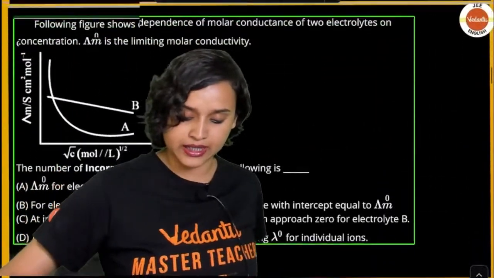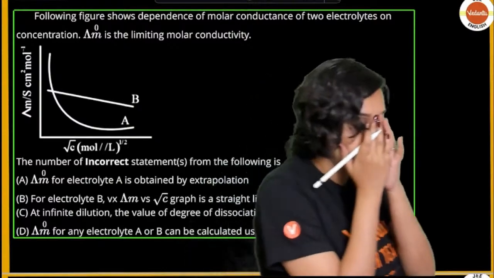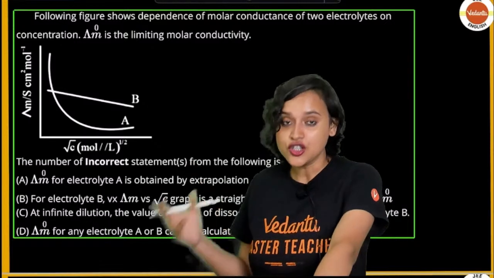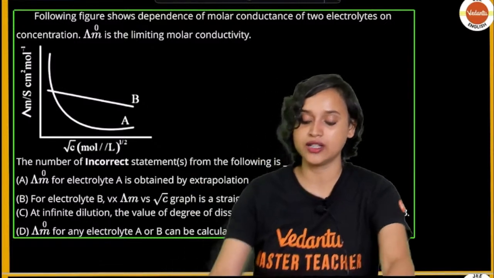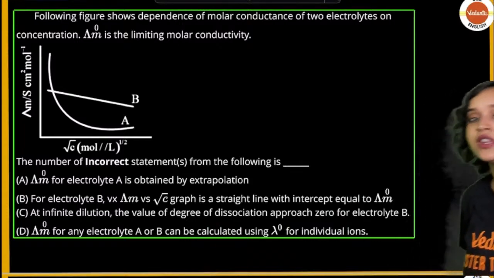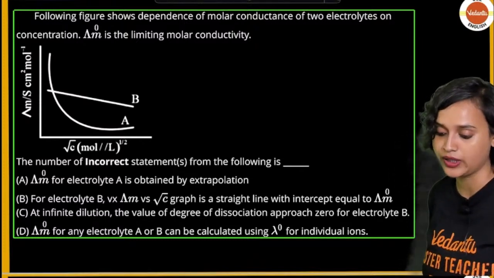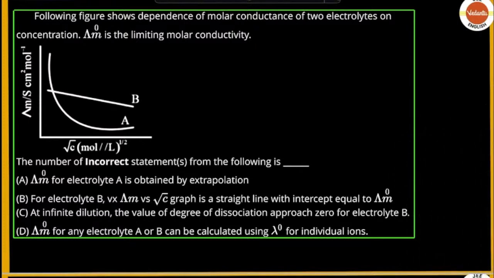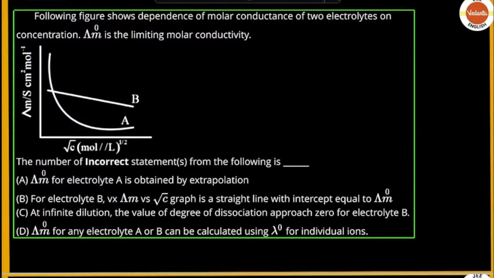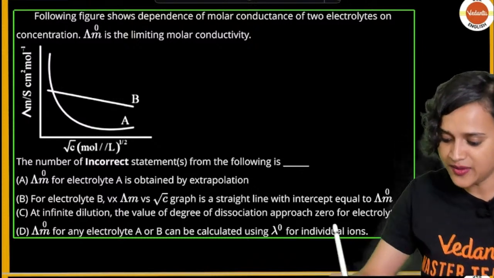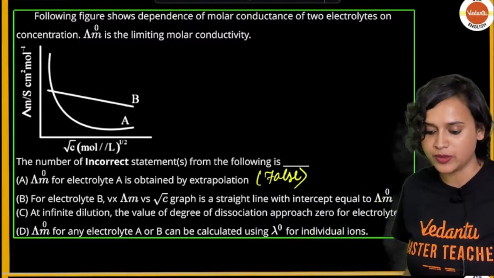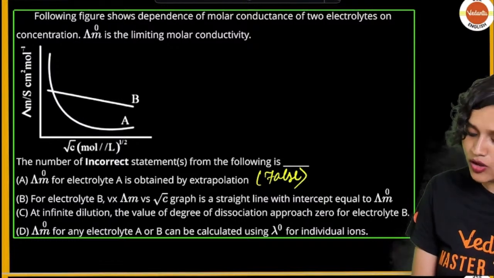Next question, everybody. Oh, this question we have repeated way too many times, isn't it? The following figure shows dependence of molar conductance of two electrolytes on concentration. Lambda m naught is limiting molar conductivity. The number of incorrect statements from the following is dash. Option A: lambda m naught for electrolyte A is obtained by extrapolation. So many times we have done it, still you guys are forgetting. The correct answer is false. Option A is false, because you cannot find lambda m naught for electrolyte A.